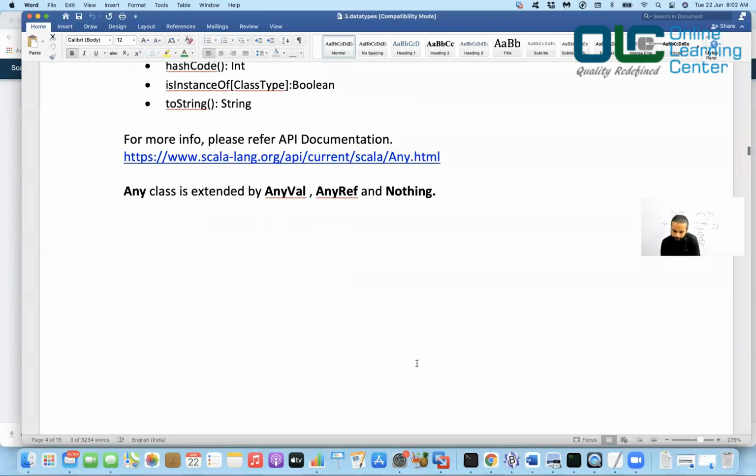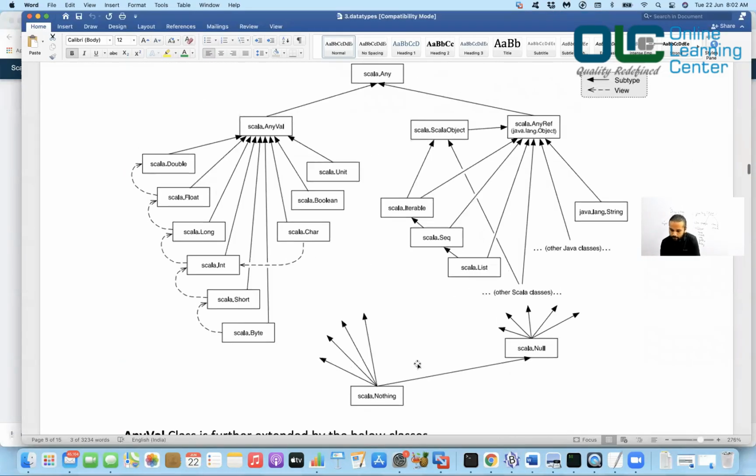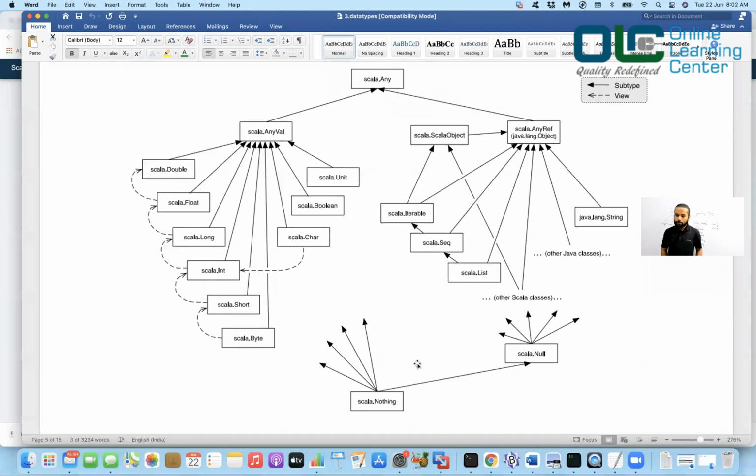So now let's look into this diagram, guys. This diagram is very, very important, okay? So the diagram says there is a superclass called Any, done, we know it. And in this Any, there is a child called AnyRef, scala.AnyRef, okay? And then you have scala.AnyVal. In this AnyVal, all your primitive data types, whatever you have seen, are basically the children of AnyVal, right?